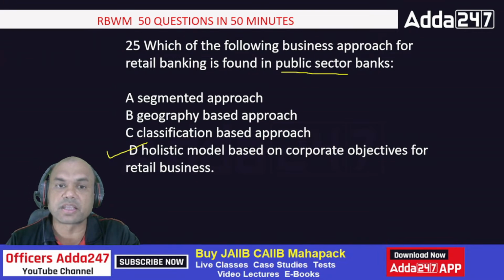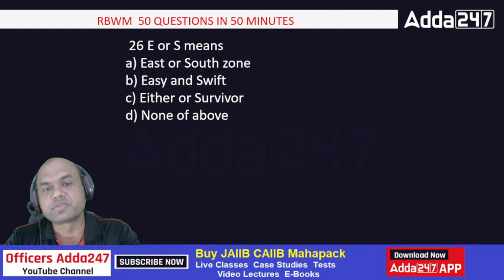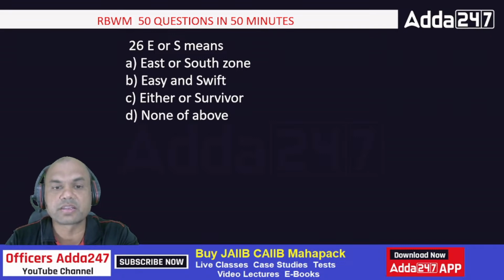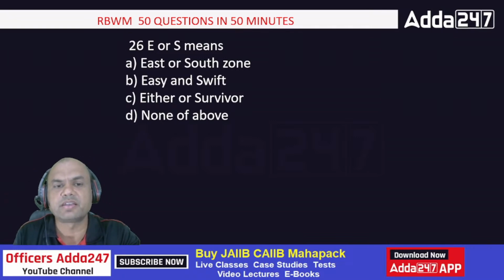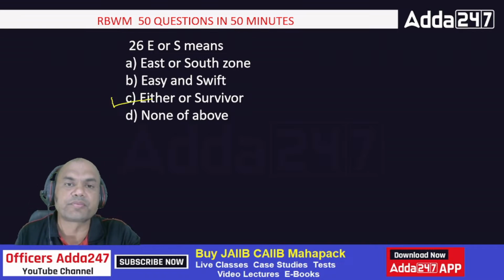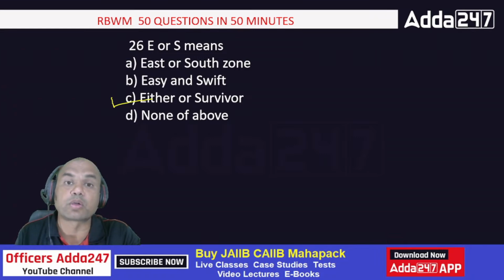So just take a break if you want, then we'll move ahead. Okay. Let's move ahead. ERS means what? East or South Zone? Easy and Swift? Either or Survivor? None of the above? ERS. In a savings account, we always have this, right? ERS is either or Survivor, isn't it? There are many instructions: ERS, both jointly, all of them together. Then former or Survivor, right? That is also there.